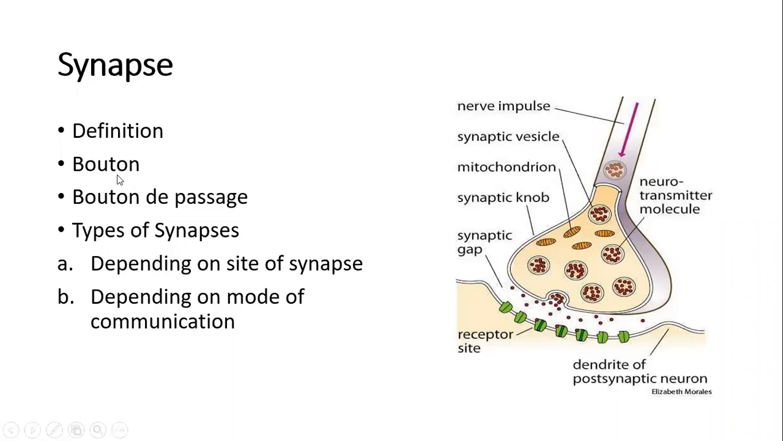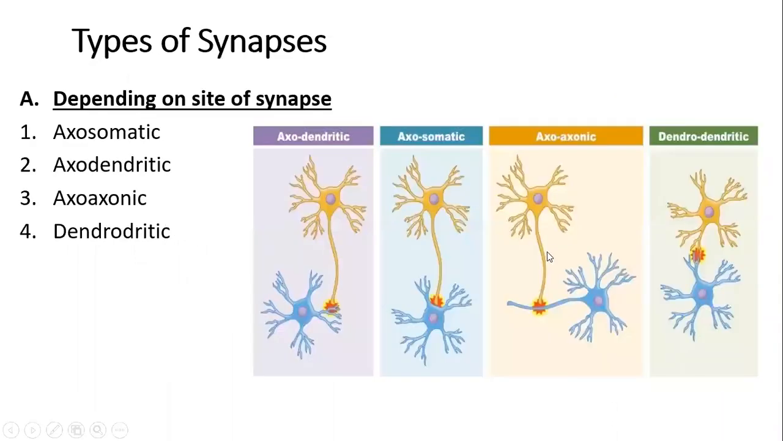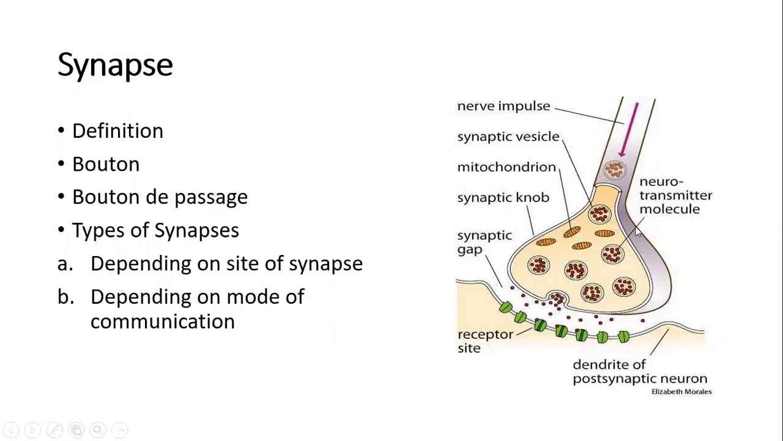Boton is an axon that, like in this diagram, you can see there is a single axon having a single expanded terminal end. So such an axon having a single expansion at its terminal end is labeled as boton. And boton-D passage is an axon having a series of such expansions at its terminal ends.